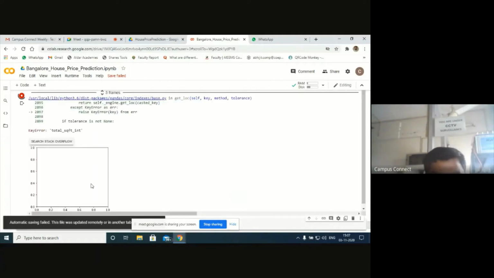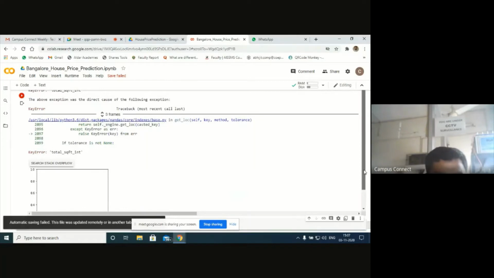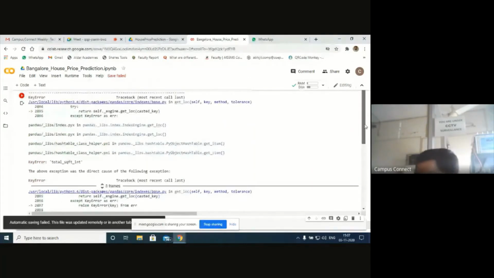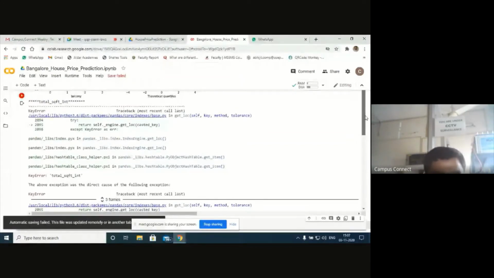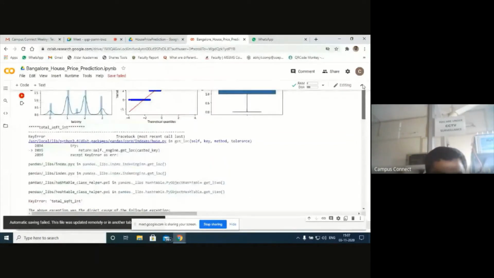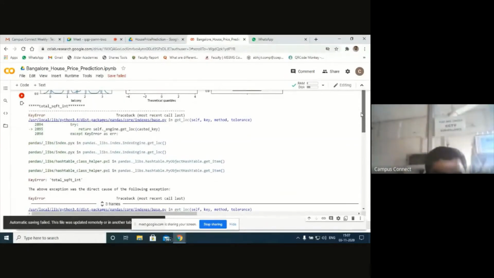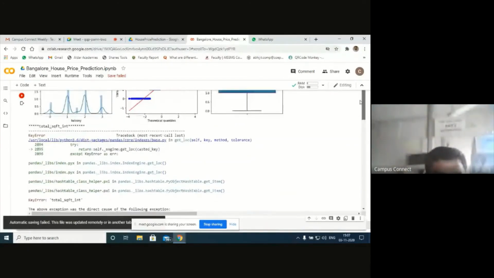There's something wrong. What is that? Total square feet. Pandas library index. Keyword error.